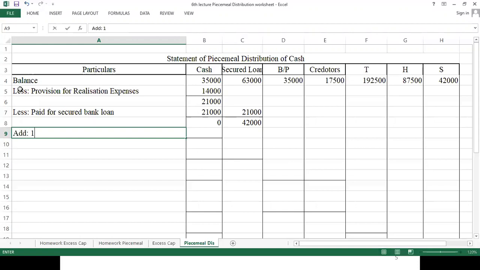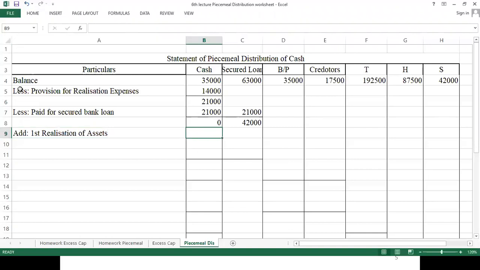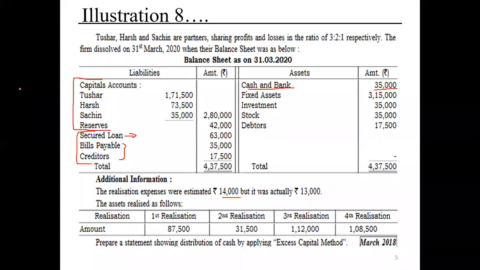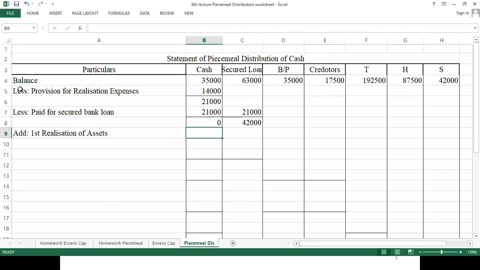Add first realization of assets. It comes to 87,500.